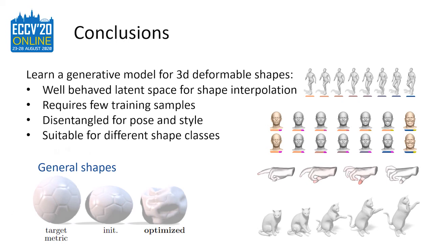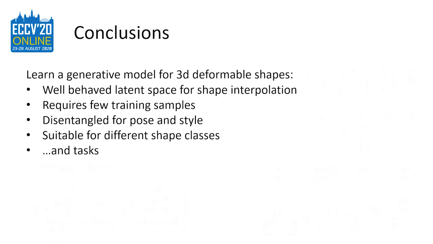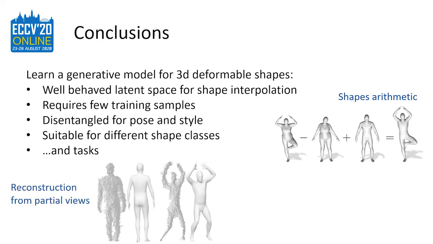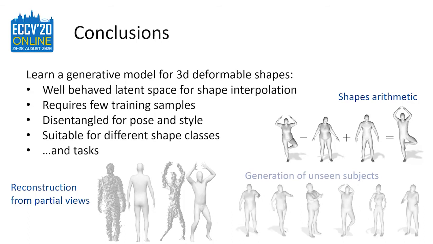We also prove in our experiments that the learned latent representation is amenable for a variety of different tasks and operations on the shapes, like arithmetic operations on pose and style, reconstruction from partial point clouds, and generation of unseen subjects in unseen poses.